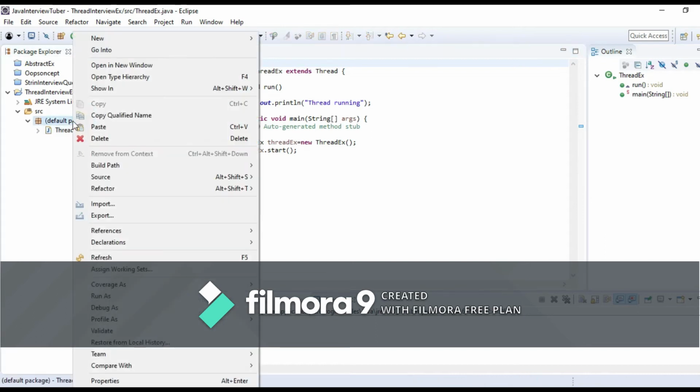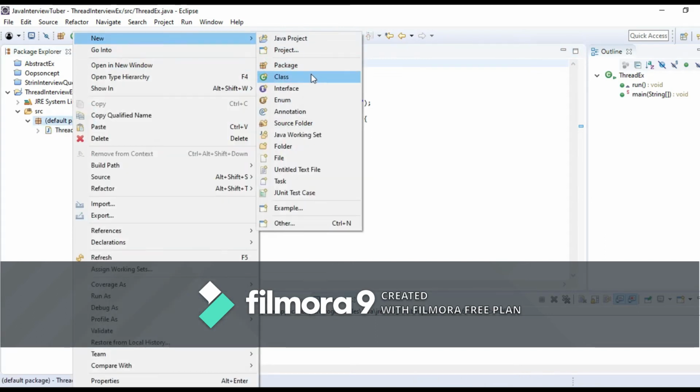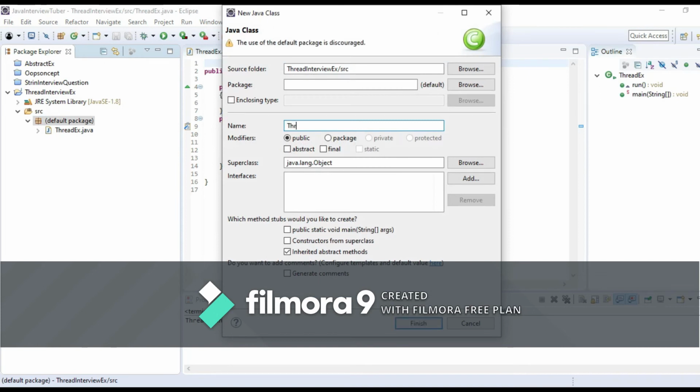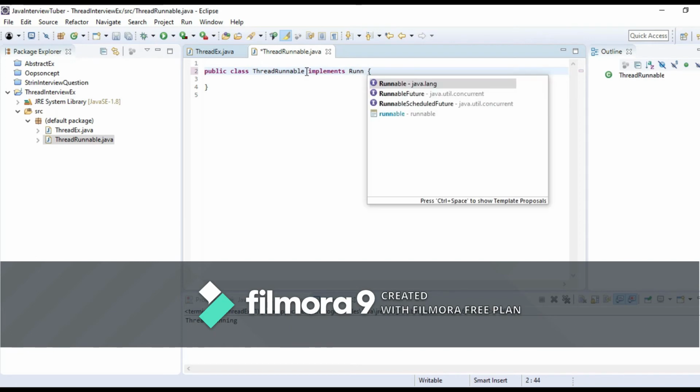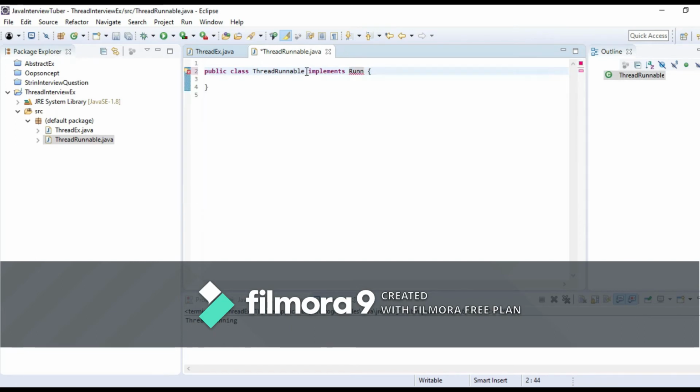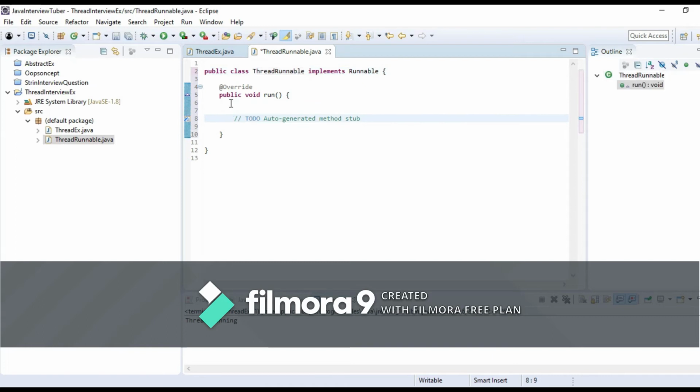I'll create another class which will show how to create a thread by implementing the Runnable interface. Thread runnable. So here I am implementing the Runnable interface. Implements Runnable. Add unimplemented method. So it is necessary to provide our implementation here.